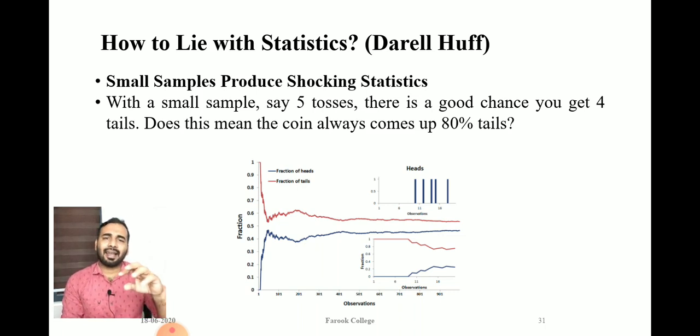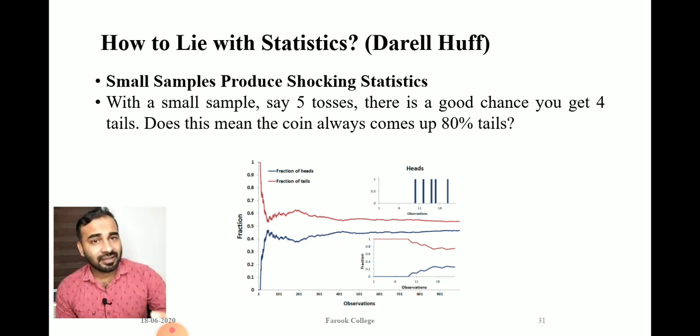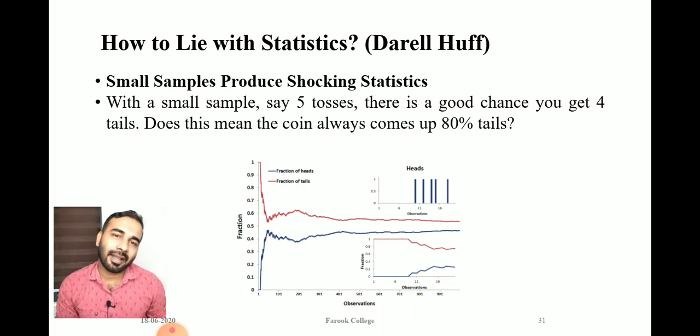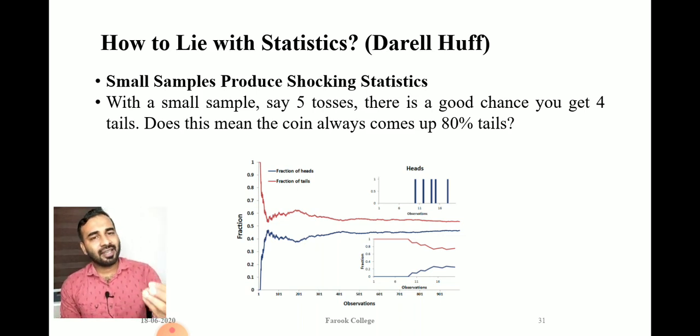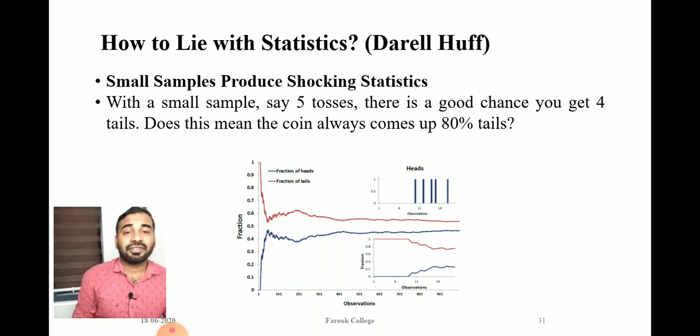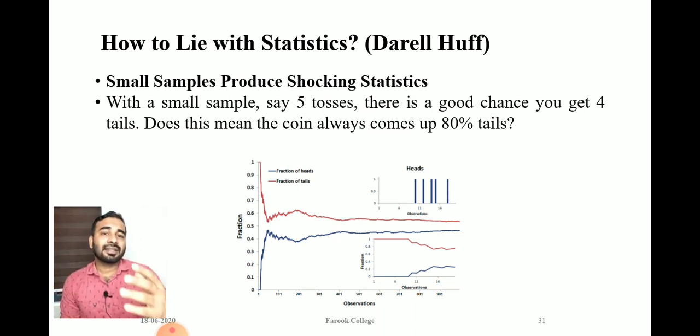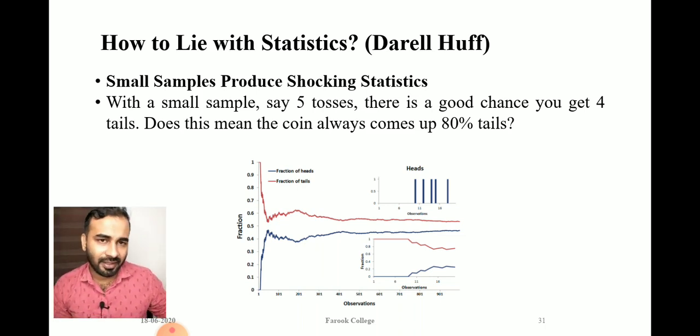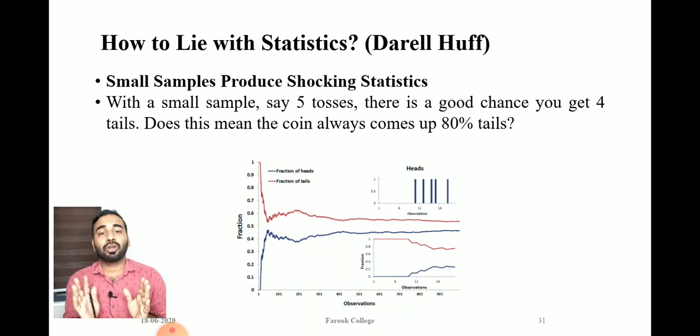I have analyzed only 5 students from the physics department, and I am saying that to get admission in Farooq College, we need 99%. Is it correct or wrong? Wrong. Because out of 1200 students, I have taken only 5 students, and that too from the physics department. This is small sample bias. If we increase the sample size, only then will we get a proper understanding about a topic.